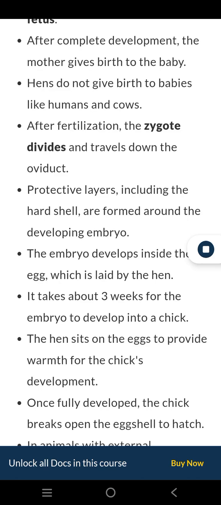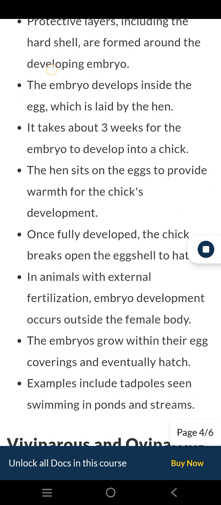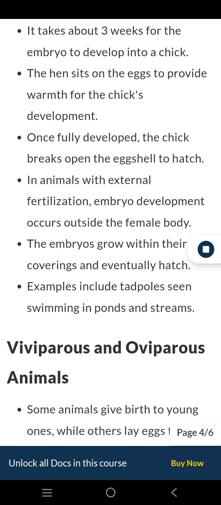After fertilization, the zygote divides and travels down the oviduct. Protective layers, including the hard shell, are formed around the developing embryo. The embryo develops inside the egg, which is laid by the hen. It takes about 3 weeks for the embryo to develop into a chick. The hen sits on the eggs to provide warmth for the chick's development. Once fully developed, the chick breaks open the eggshell to hatch.